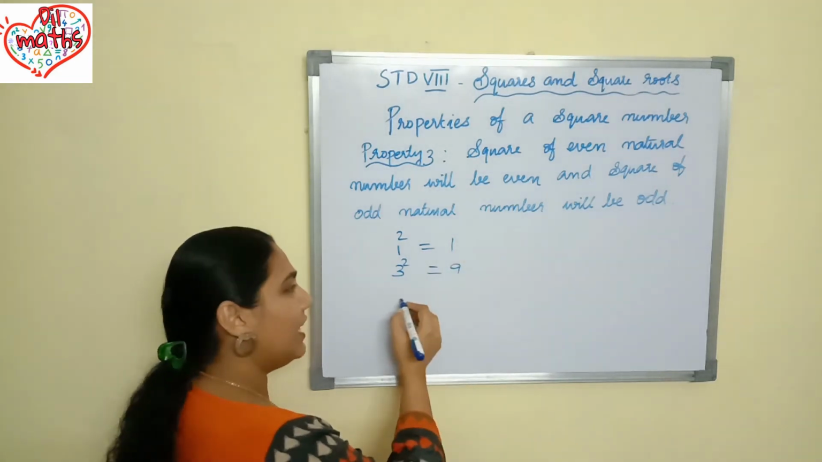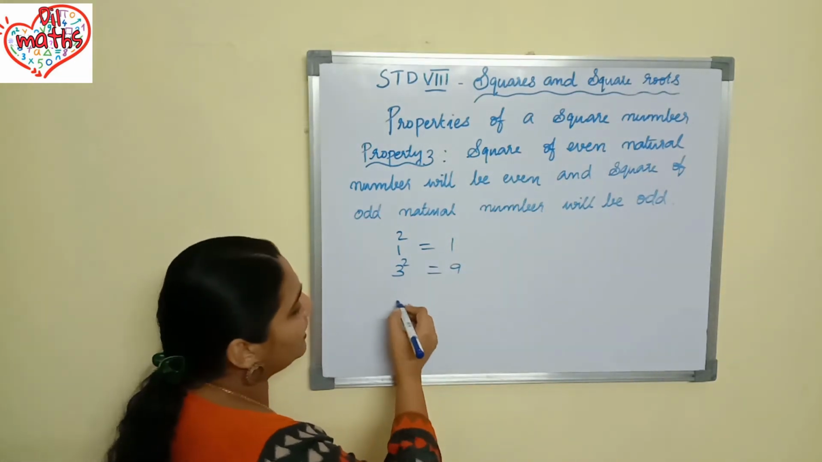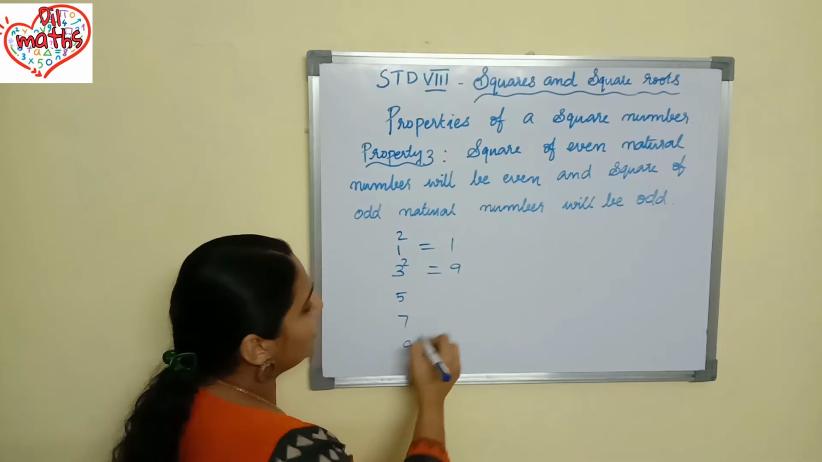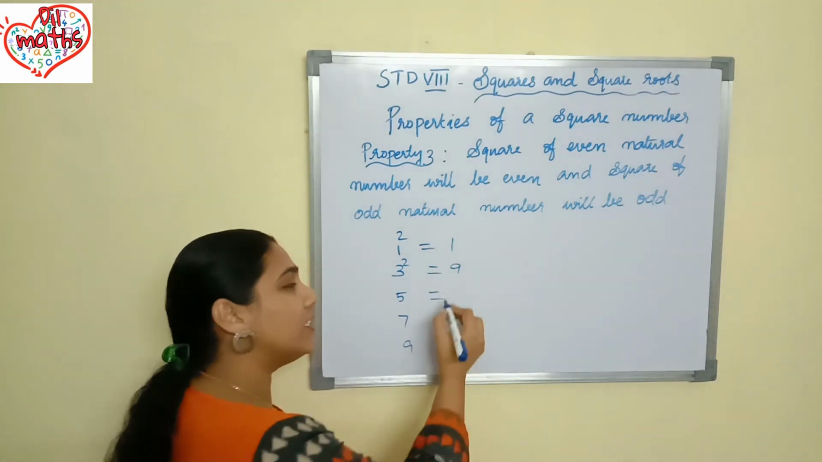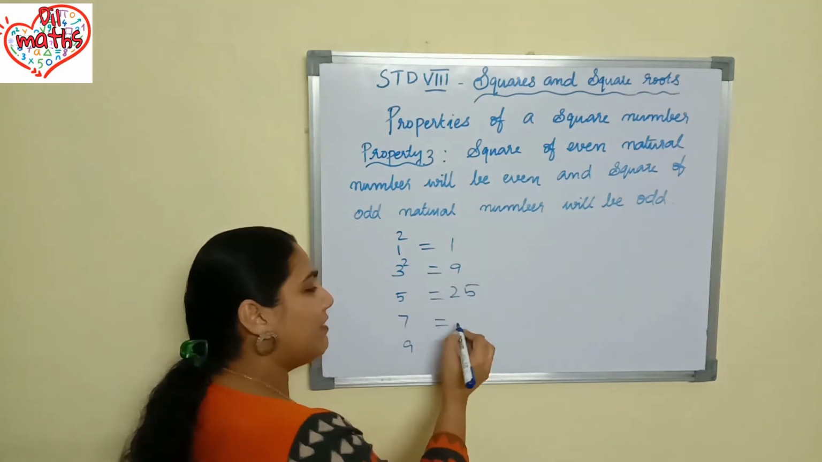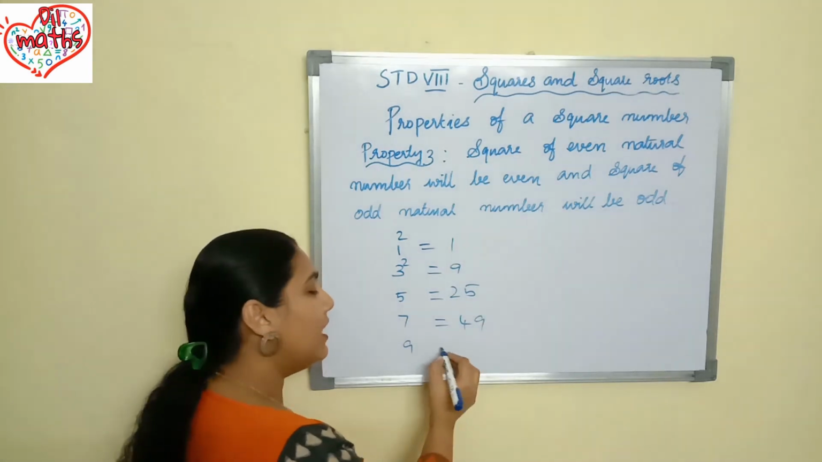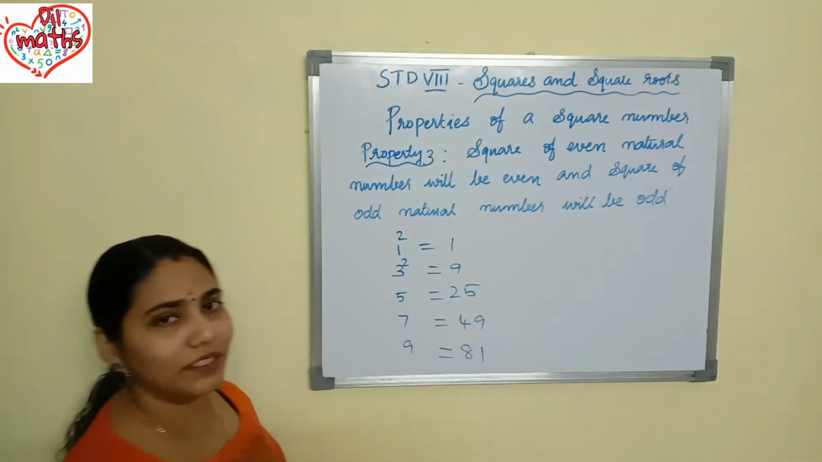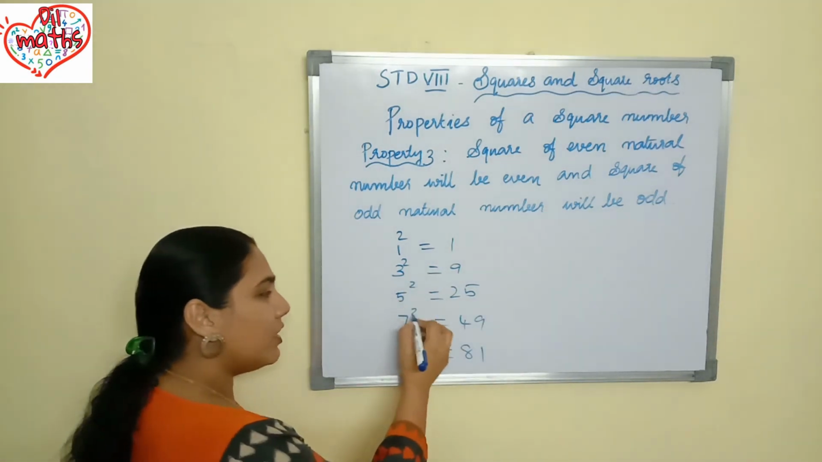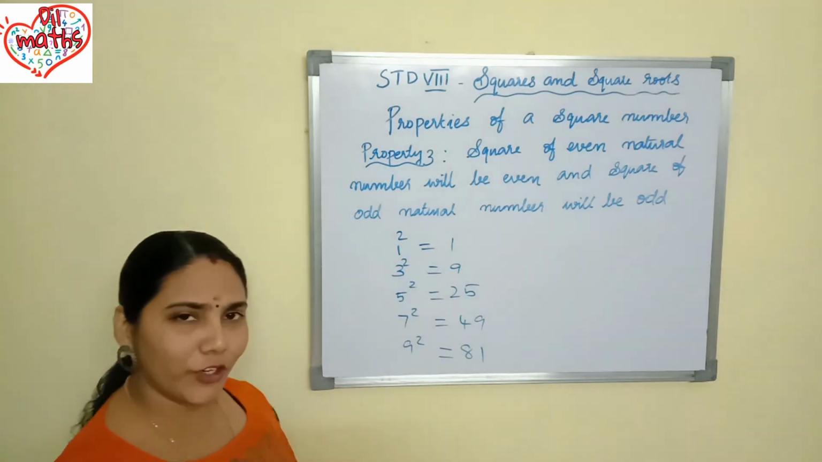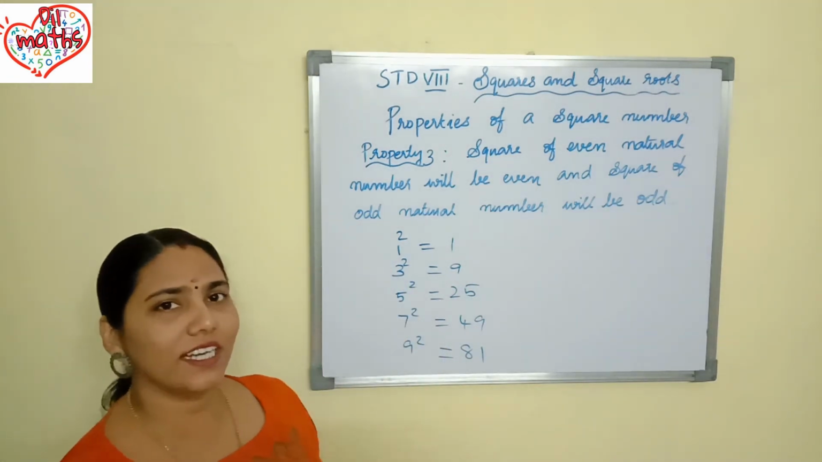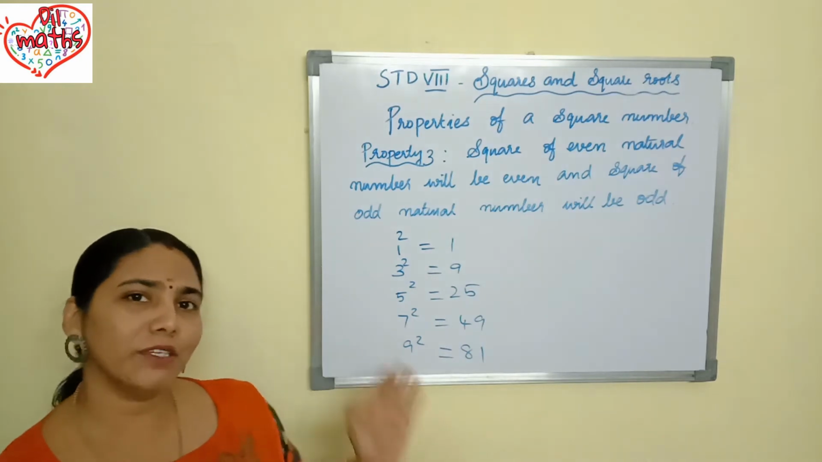We got an odd number only. Again, if you are taking the next odd number 1, 3, 5, 7, 9, isn't it? What is 5 square? 5 square is equal to 25. It is an odd number. 7 square is equal to 49. It is an odd number. 9 square is equal to 81. It is an odd number. Okay. So, you can see that if you are taking a large number also, the square of that odd number will be an odd number.